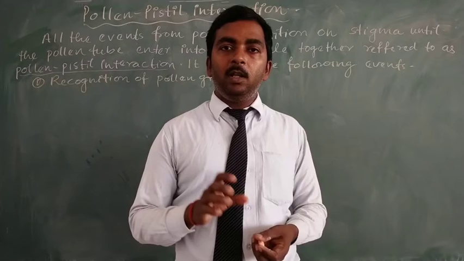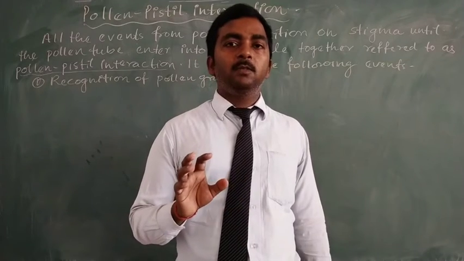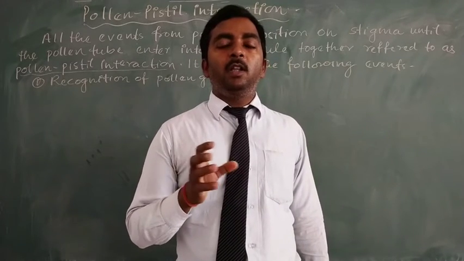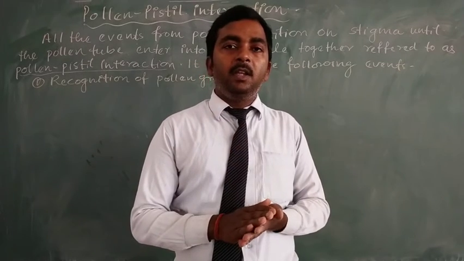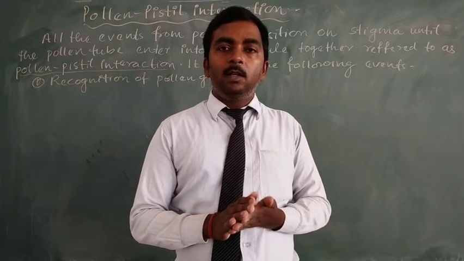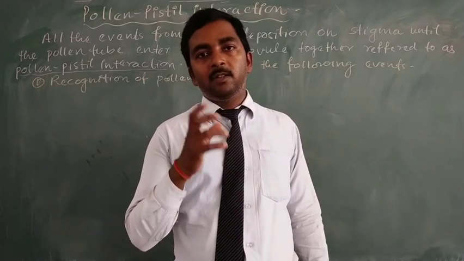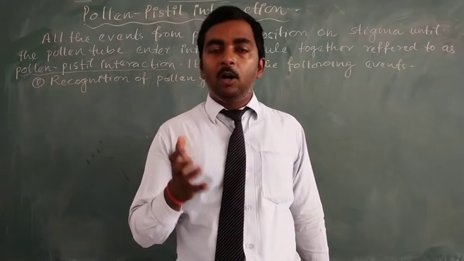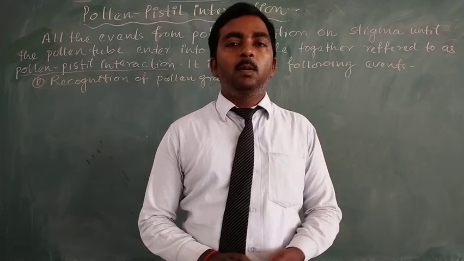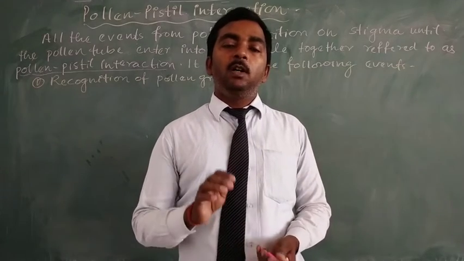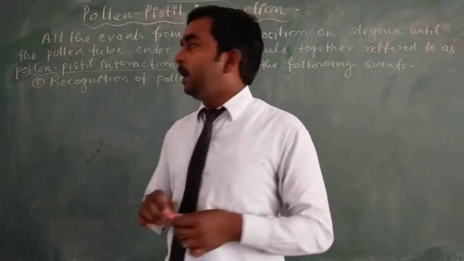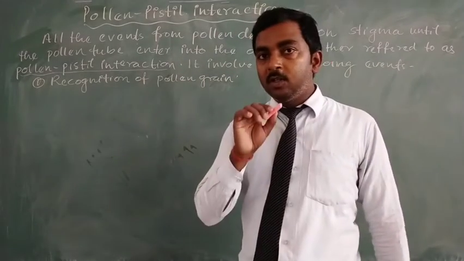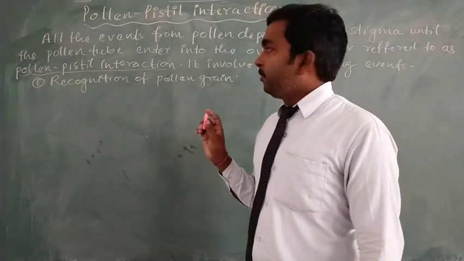Stigma has the ability, a genetic mechanism, to recognize the pollen grain, that is, whether the pollen grain is compatible or non-compatible. Means whether the pollination is true or false is recognized by the surface of stigma.